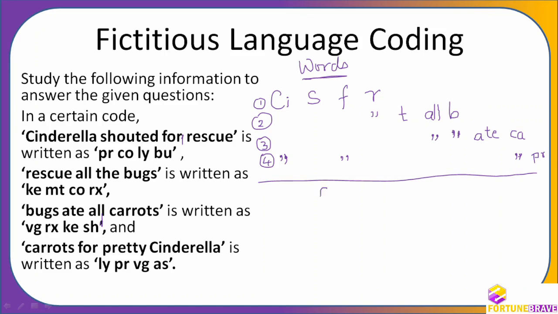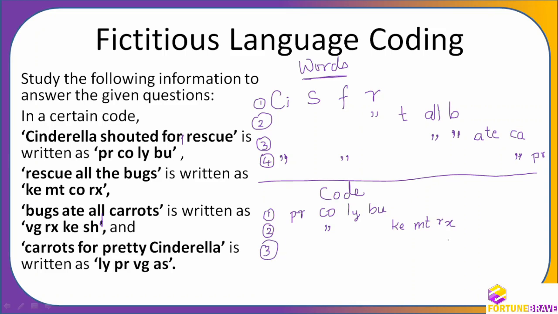Now we are going for the codes. Okay. So we'll write the codes. The first one. What are the codes? PRCOLYBU. And in the next one we are going to see what is repeated. Only one should be repeated, and what is that repeated? KEMTCO. CO is repeated. Everything else is not repeated. So I am going to write it KEMTRX. Okay, now the third one.